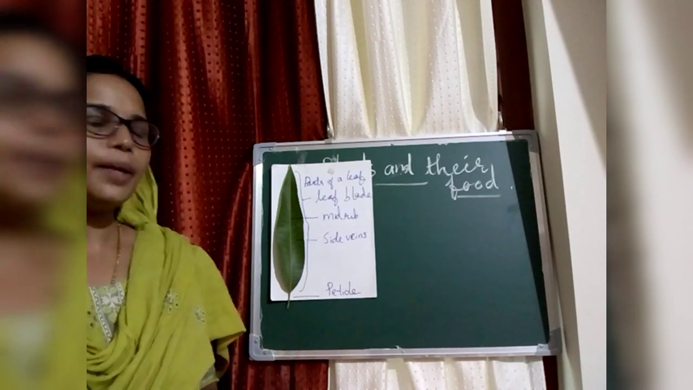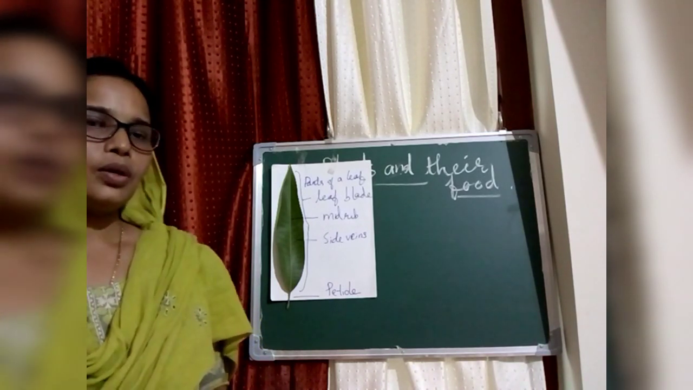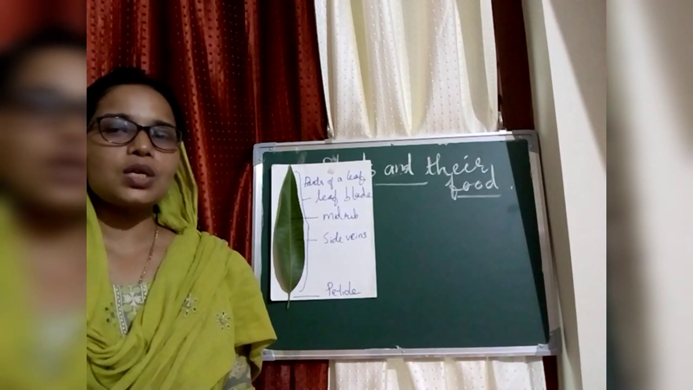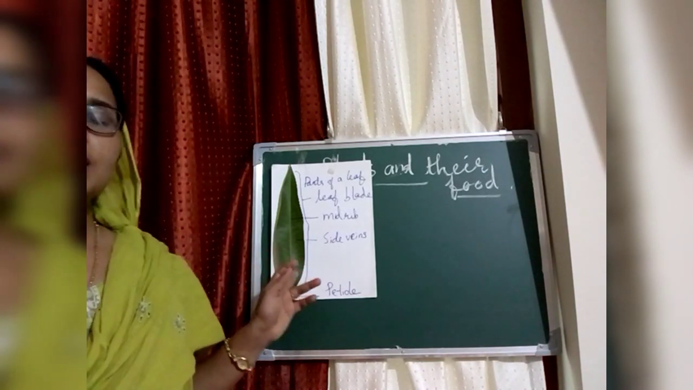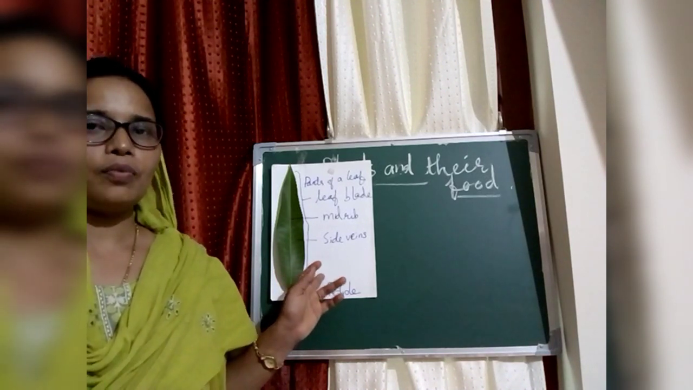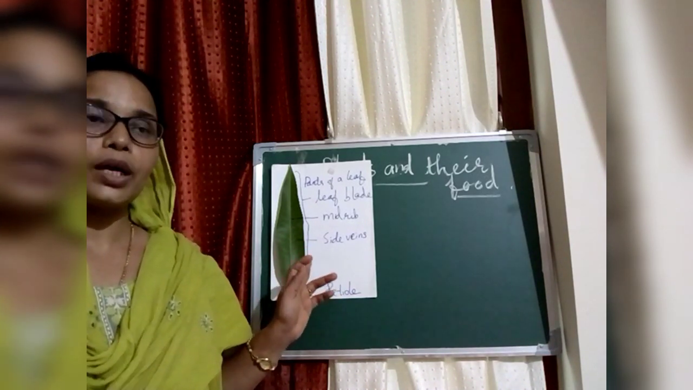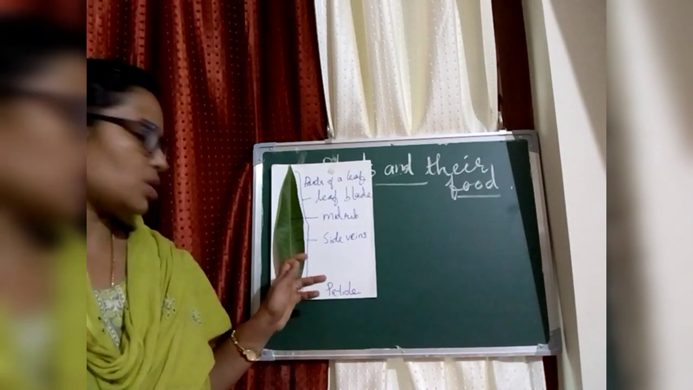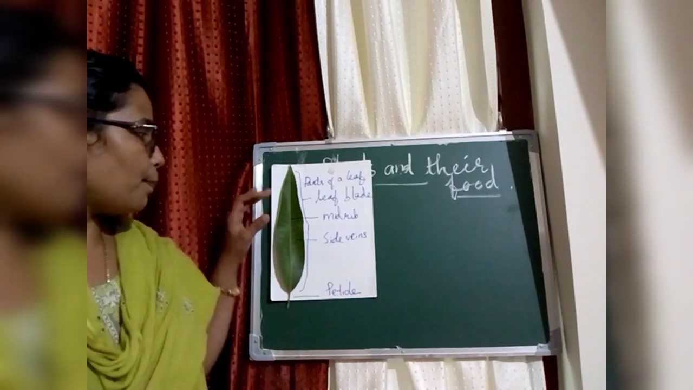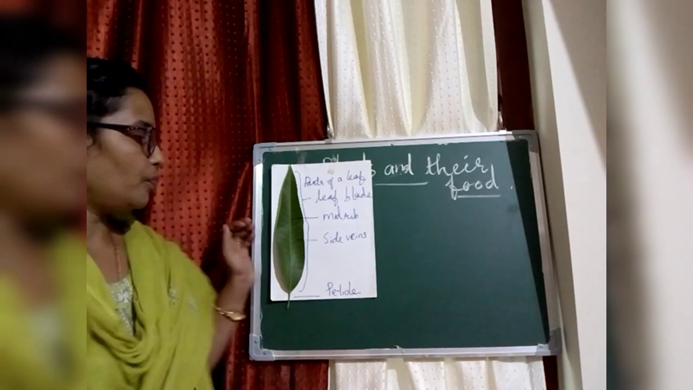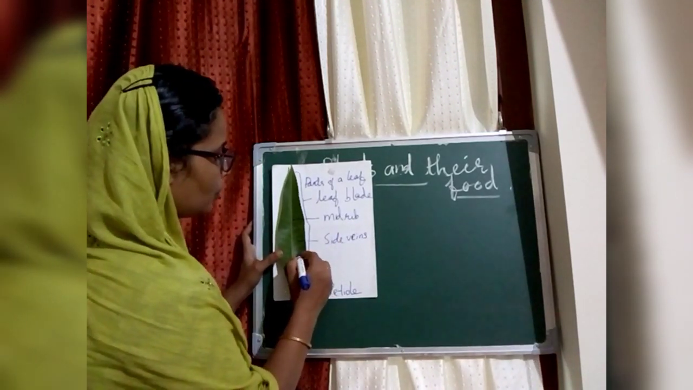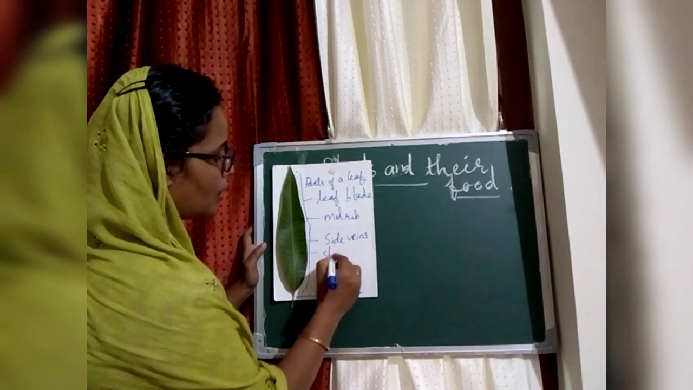There are some tiny pores, not one or two, thousands of tiny pores. We cannot see them with our eyes. We need to use a microscope for seeing those pores. They are present on the surface of the leaf. What do we call them? They are the stomata.